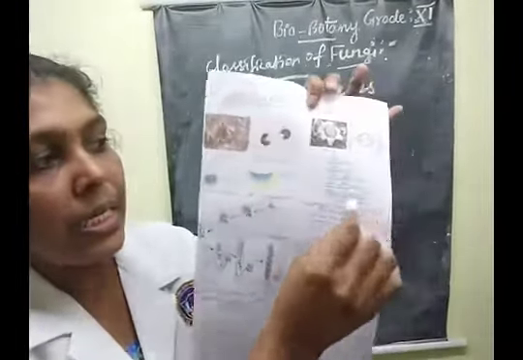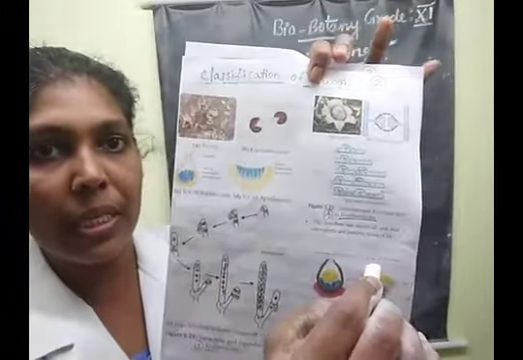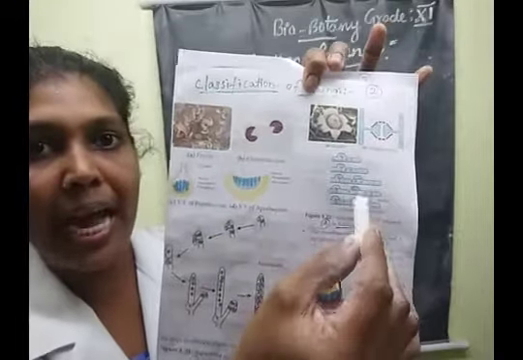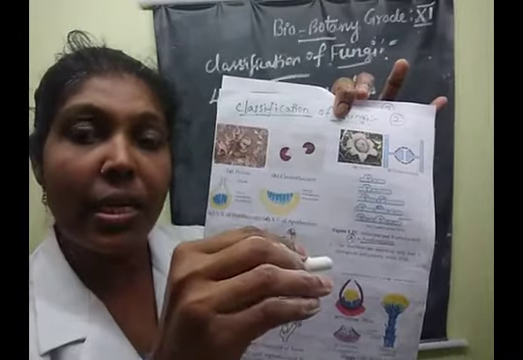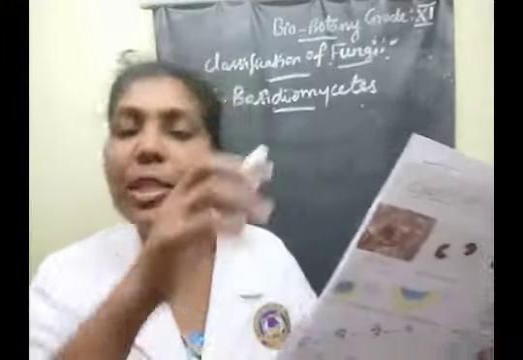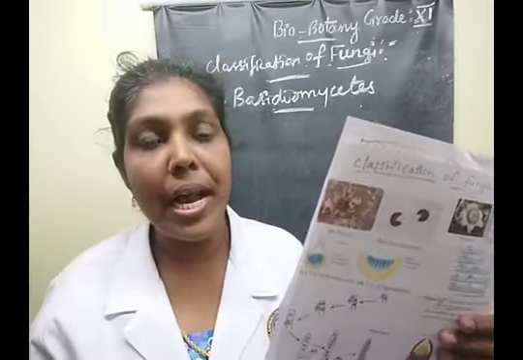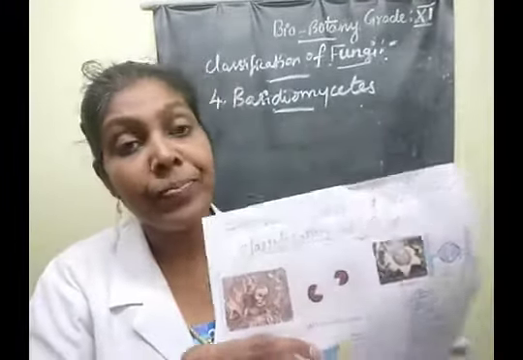See, children, this is one of the clamp connections. This representation is called a clamp connection, and it maintains the dikaryotic condition. Understood, children? Say yes or no. Yes, very good. The next one, asexual reproduction, occurs by conidia, oidia or chlamydospore formation. Then sexual reproduction: it does not involve sex organs.